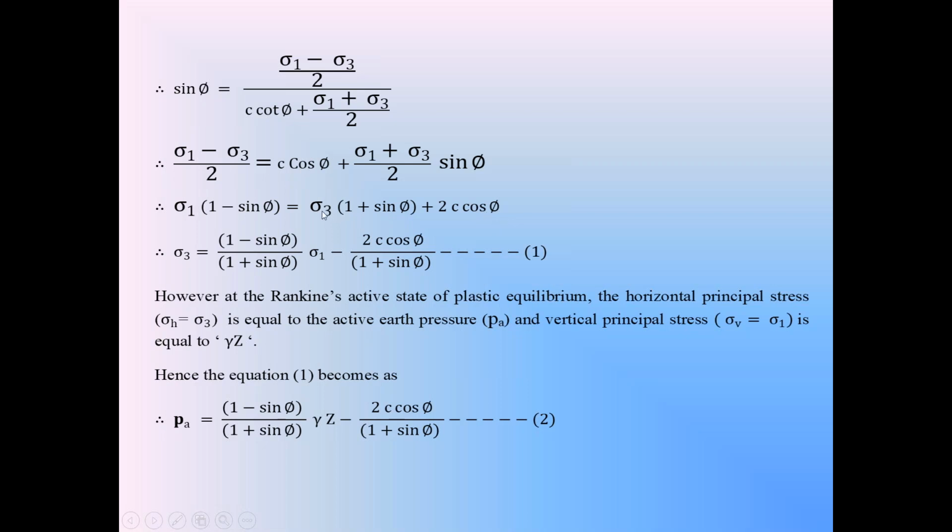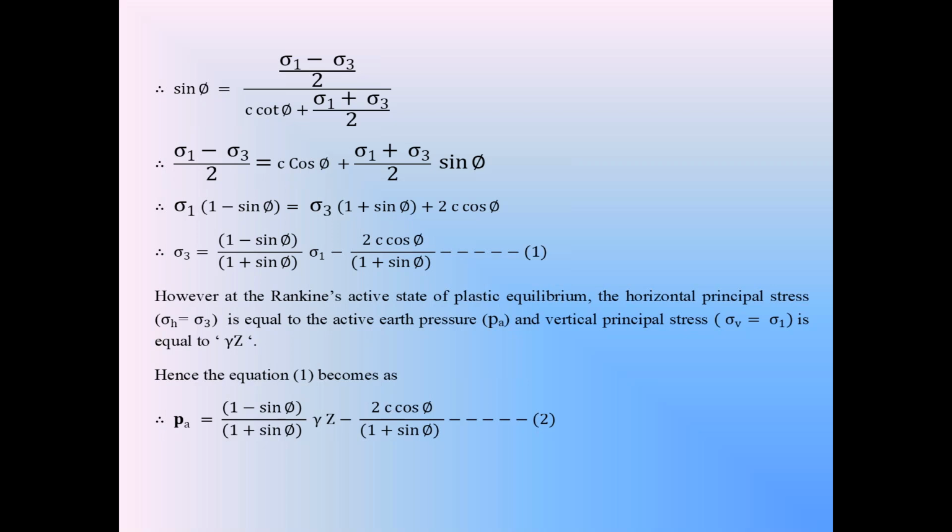Then from that equation, you will get sigma 3 alone. So bring this plus 2c cos phi to the left side. This equation becomes sigma 3 into (1 plus sin phi) is equal to sigma 1 into (1 minus sin phi) minus 2c cos phi. Therefore, sigma 3 is equal to (1 minus sin phi) by (1 plus sin phi) into sigma 1 minus 2c cos phi by (1 plus sin phi). This is the sigma 3 equation in the cohesive backfill in active condition.